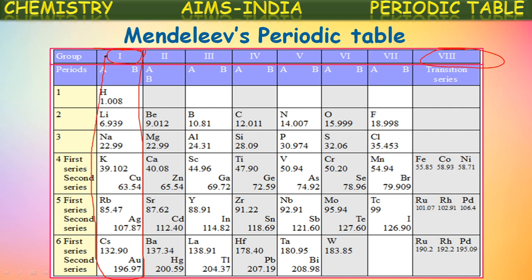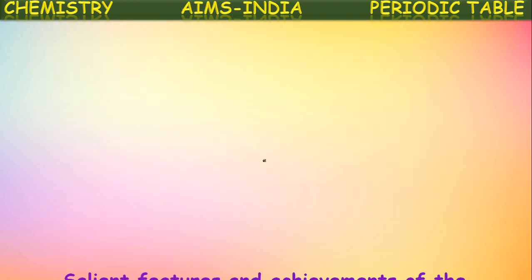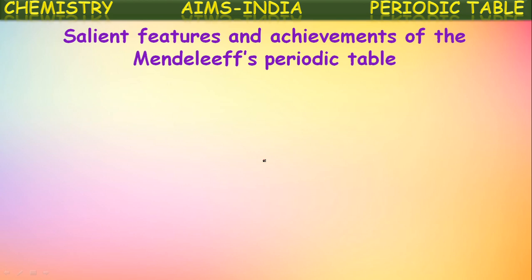This is one group, and in this there are two subgroups, A and B. Subgroup A, subgroup B. This is Mendeleev's periodic table which contains 8 vertical columns called groups. Each group again contains two subgroups, A and B. These horizontal rows are called periods. In periods, elements have different properties and the elements present in one group have similar chemical properties. Now, let us see the salient features and achievements of this Mendeleev's periodic table.